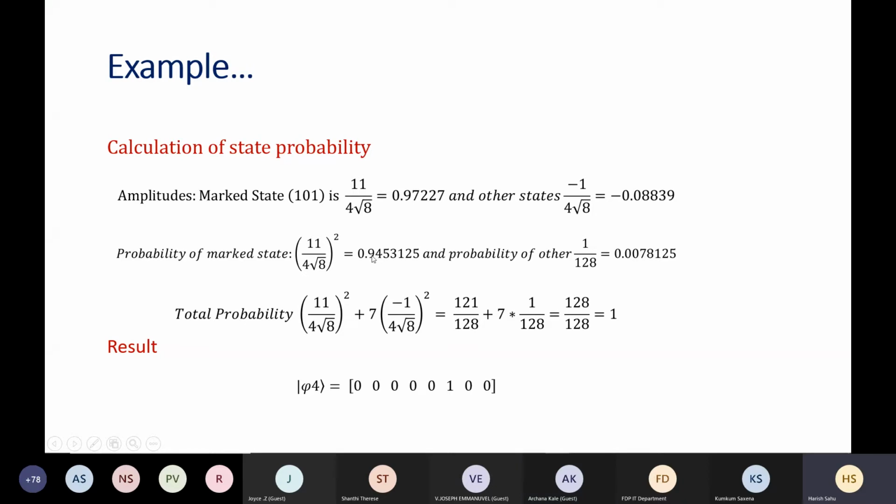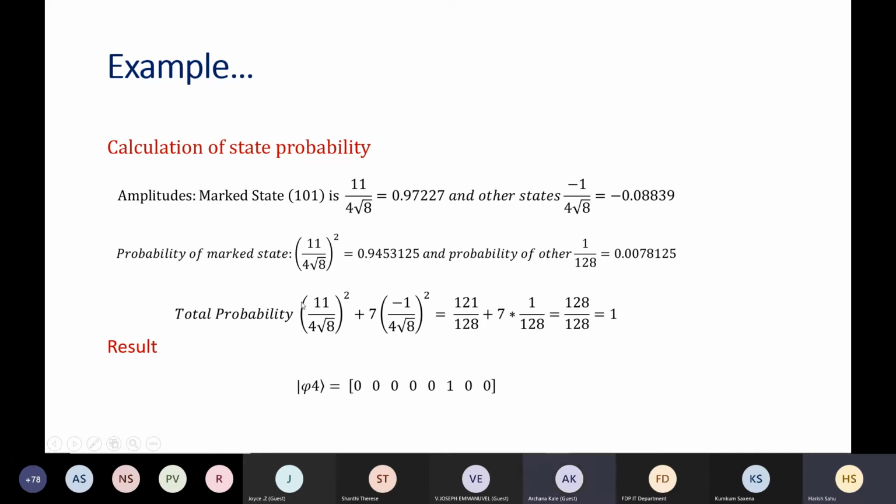Probability will be 0.949. Amplitude is this, 0.97. So amplitude was 0.97, but the probability is this much. And for other states, amplitude was this, and probability will be 11 times less, so the probability is very low. And that will be distributed in the other 7 states.